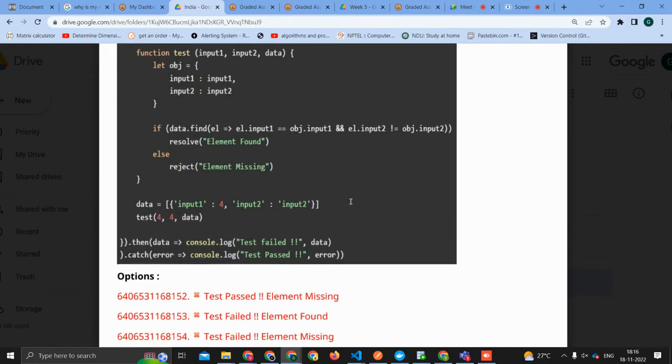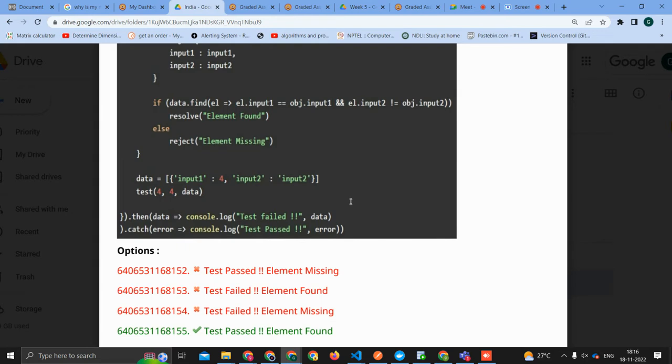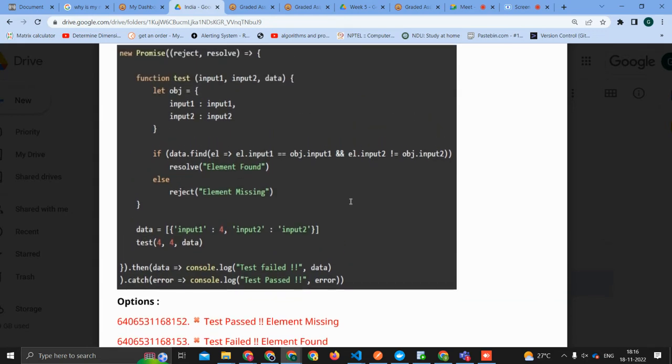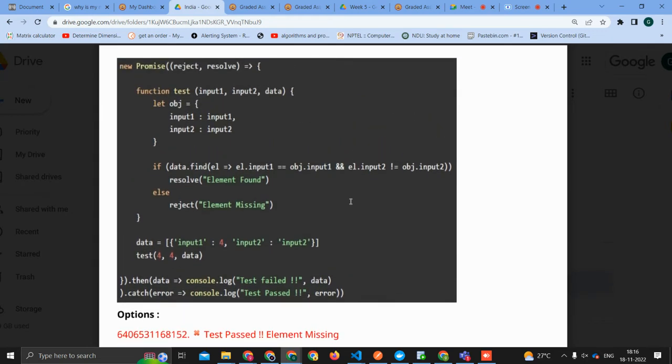Can I see the options? What type of options? Okay, so first we have to check whether the test is passed or failed.